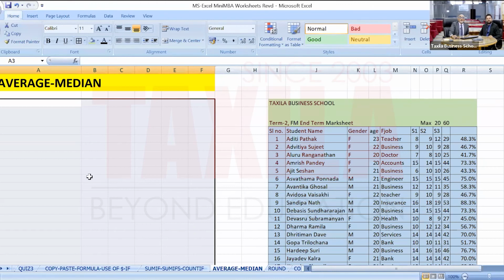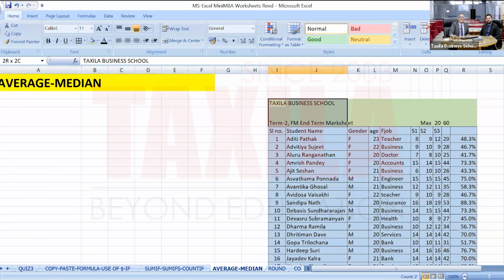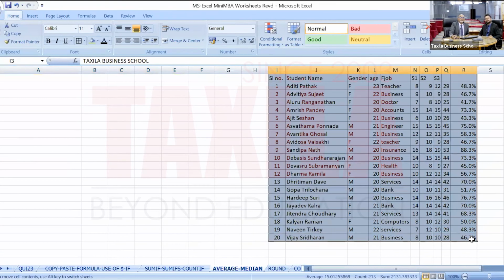You can now quickly move on to average and median. We are just picking up the same data that we worked on day one.